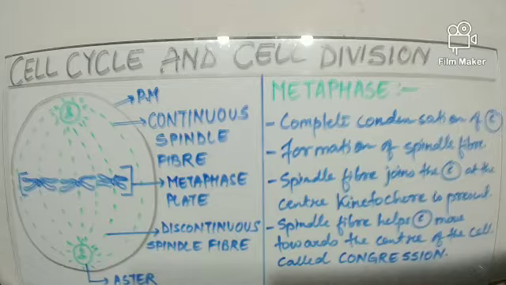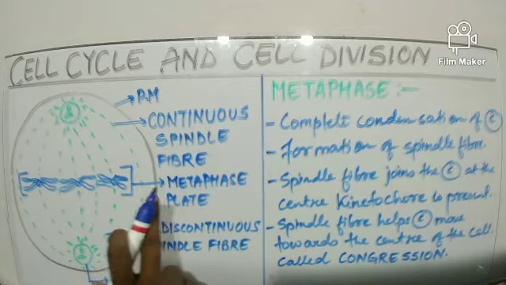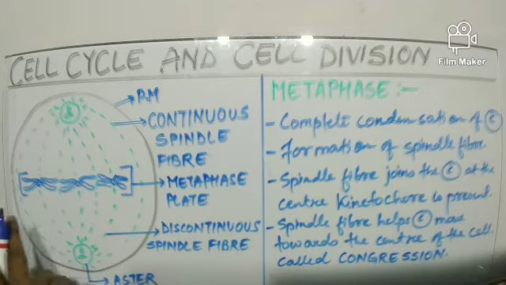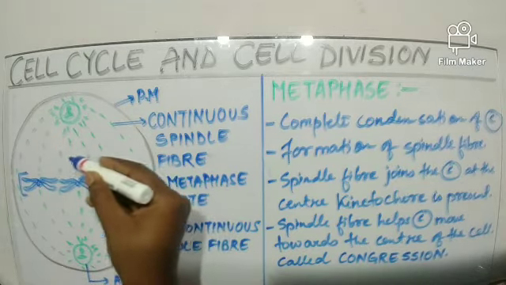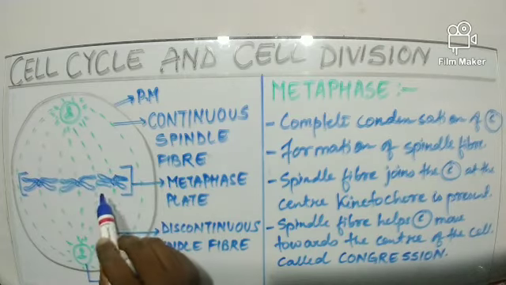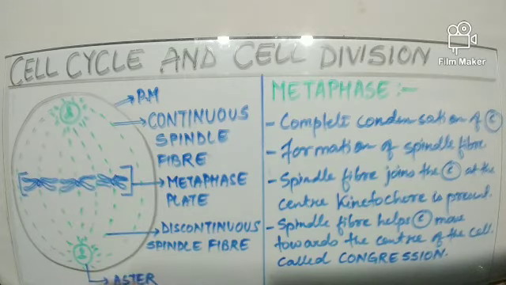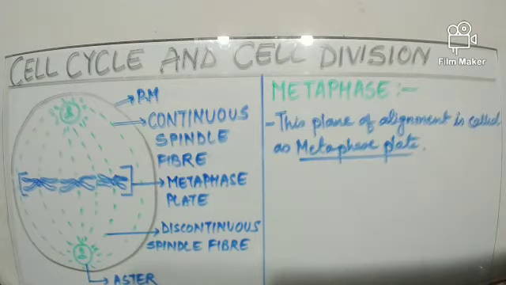So look at the diagram, this is the equatorial region of the cell, and when these spindle fibers get attached to the chromosome, they help the chromosomes align themselves towards the equator or equatorial region of the cell. Now this is called congregation, and as I already said, this plane of alignment is called the metaphase plate.